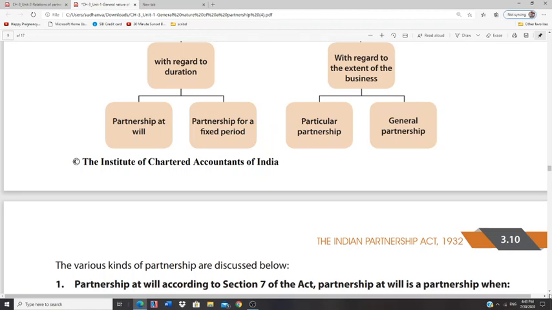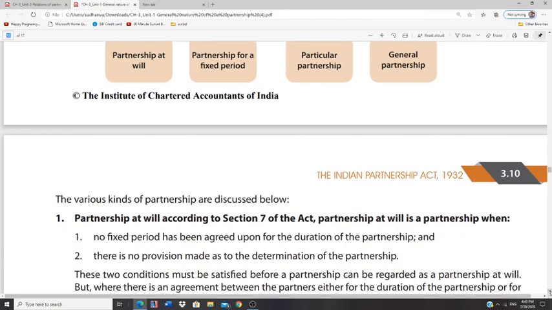First one is with regard to duration. Where are these details given? This is given under sections. I can safely say that Section 7 of the Partnership Act discusses duration.